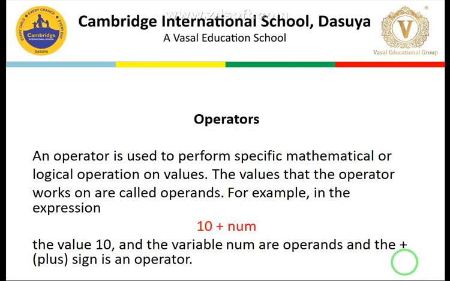Then students, we covered operators. As you know, we covered the arithmetic operator, relational operator, logical operator, and then the membership operator. Operators help to perform operations on the operands. Like in this example, 10 and num are the operands, and in between we have a plus, which is the operator. So plus falls under the category of binary operator.